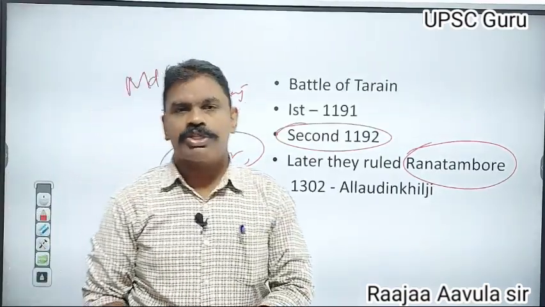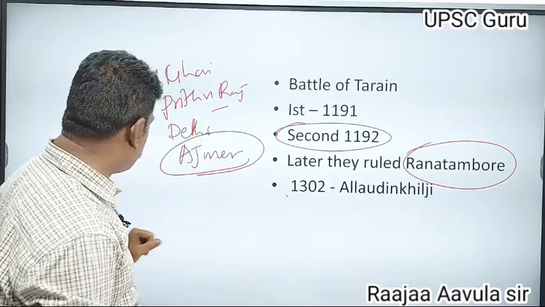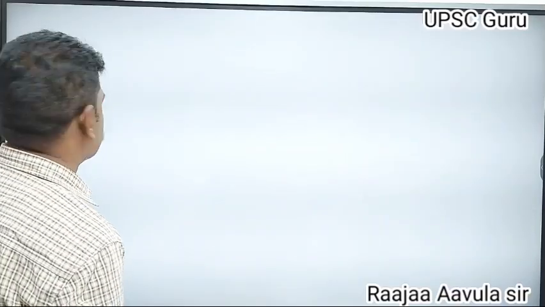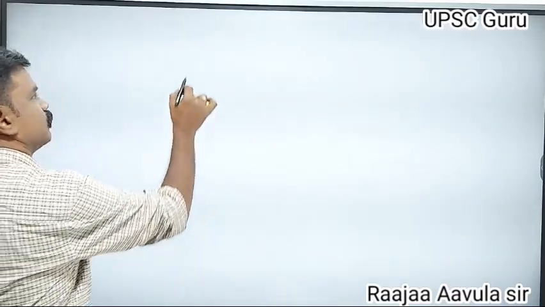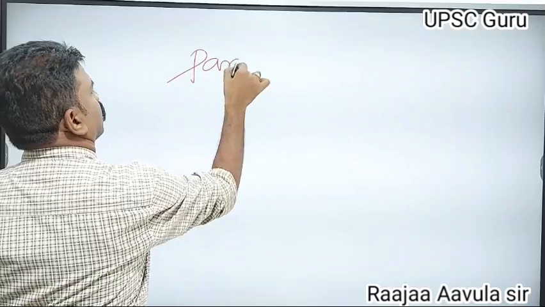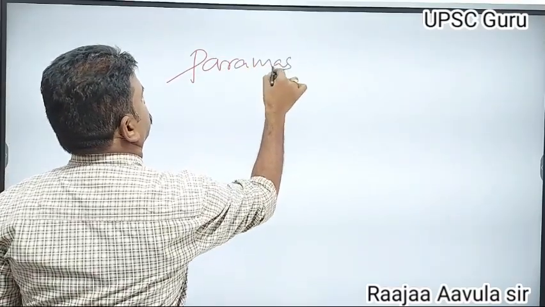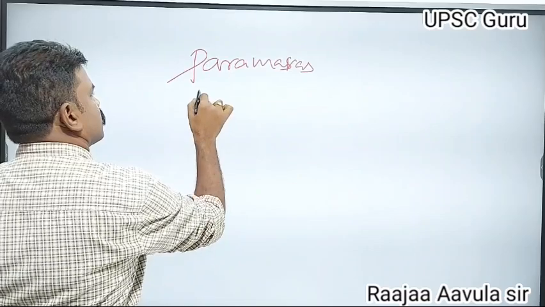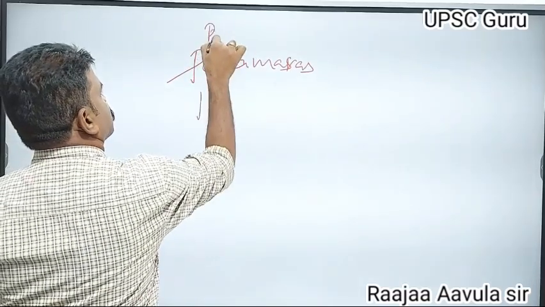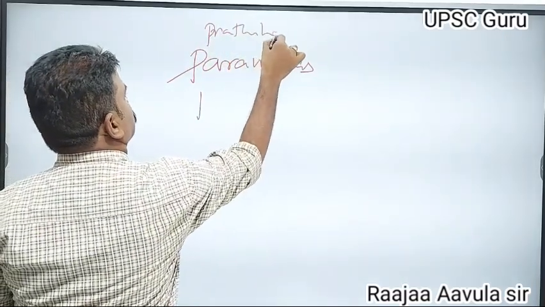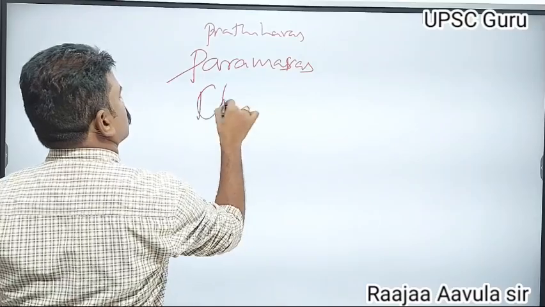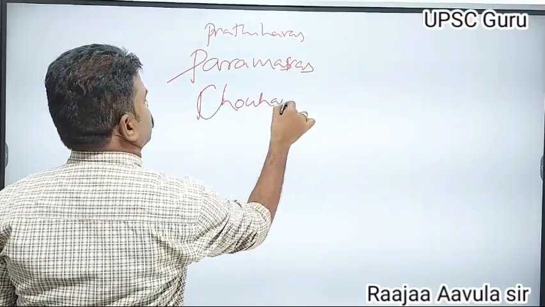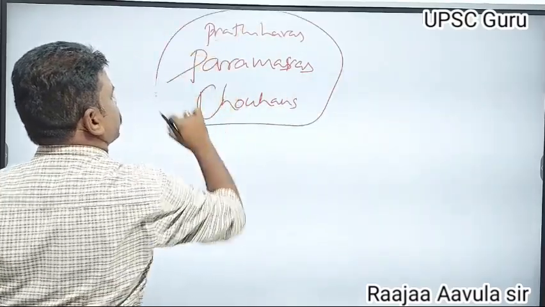So this is about the Chauhans. In this video we discussed the Paramaras, Pratiharas and Chauhans. These three kingdoms were completed in this video.